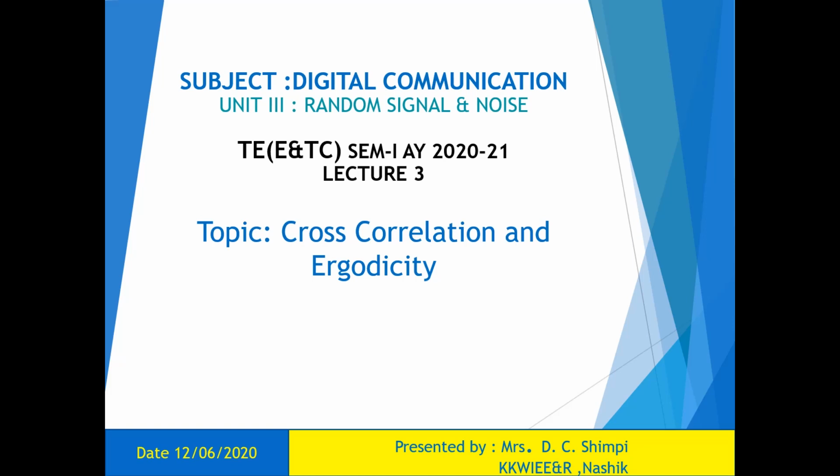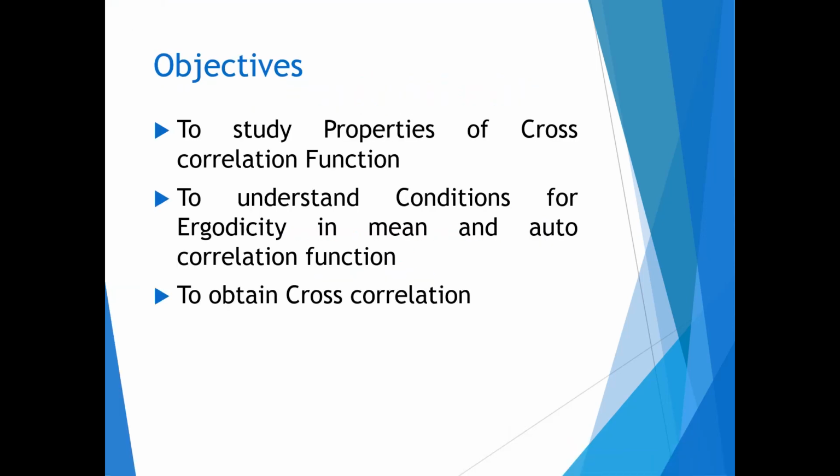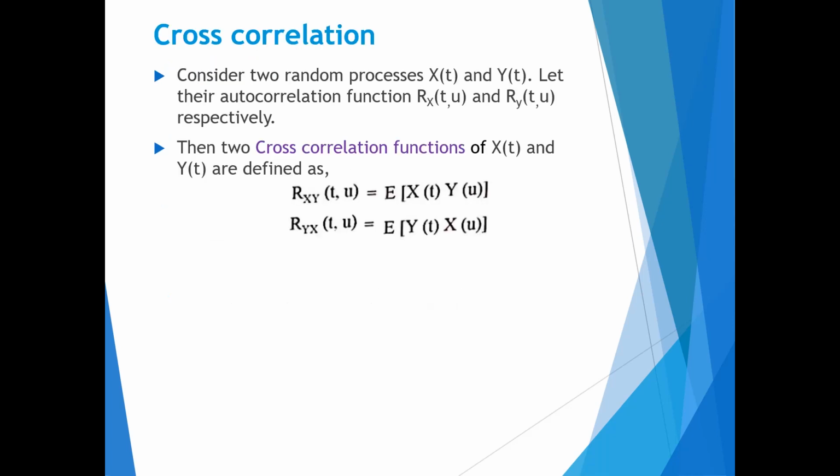Hello friends, today's topic of discussion is cross correlation and ergodicity. The objectives are to study properties of cross correlation function, to understand conditions for ergodicity in mean and autocorrelation function, and to obtain cross correlation.